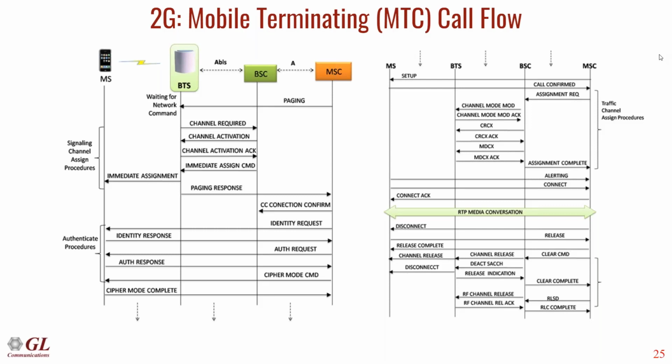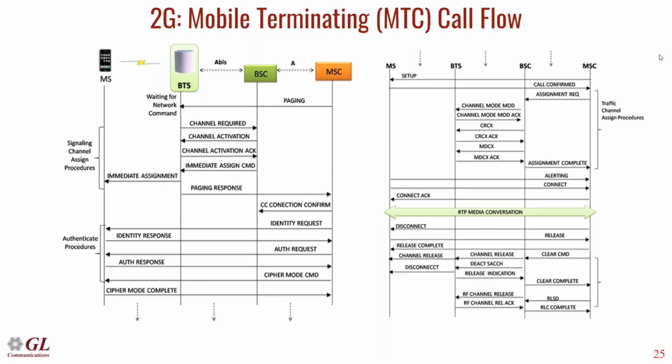So when we talk about the mobile terminating call, this is when the network tries to route incoming calls to a mobile. Whenever it wants to route a call to the mobile, the MSC will initiate a paging, which will be on a broadcast channel or the control channel, and the mobile will detect that the paging is directed to itself, and then it responds via channel activation.